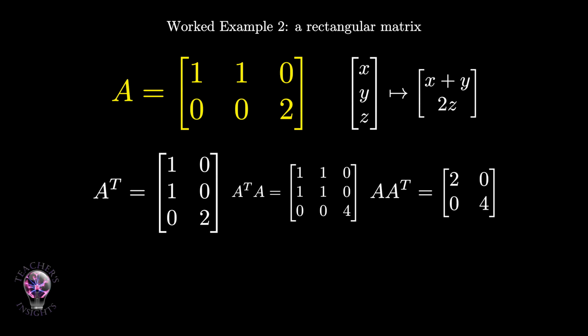A transpose A equals the 3x3 matrix with first row 1, 1, 0, second row 1, 1, 0, and third row 0, 0, 4. This matrix acts on the input space R3. Now compute AA transpose. AA transpose equals the 2x2 matrix with first row 2, 0, and second row 0, 4. This matrix acts on the output space R2. The input side has dimension 3, and the output side has dimension 2. But the non-zero eigenvalues of A transpose A and AA transpose will match.